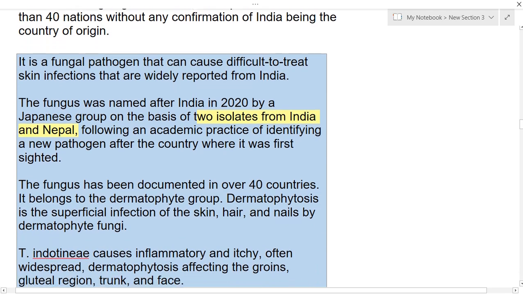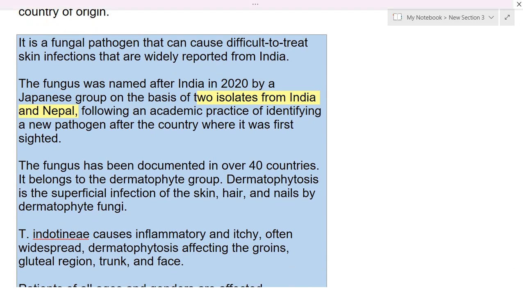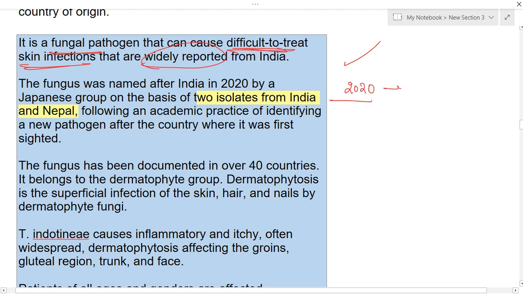So if you see some facts regarding this fungus, it is a fungal pathogen. It can cause difficult to treat skin infections, and it is widely reported from India. And this fungus was named after India in 2020 itself, with the name given by a Japanese group. And they found that this fungus has some isolates, so it is from India as well as Nepal.